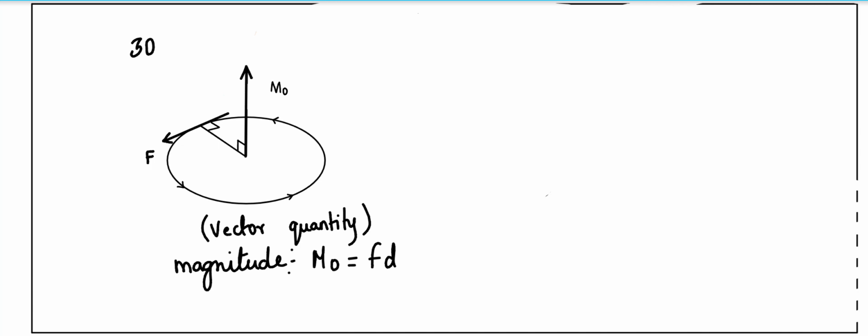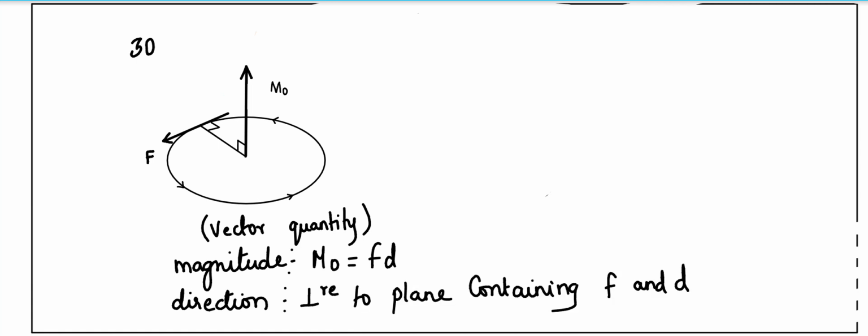With this, I would like to consider what is the direction of this quantity, moment. From this figure I can show, as the force acts at perpendicular distance d, I can calculate the moment, and I propose that it acts perpendicular to the plane containing F and d. So this is how I quantify the moment of a force.